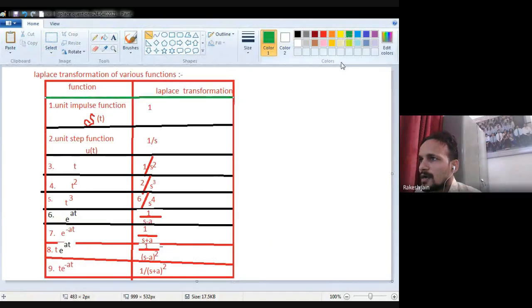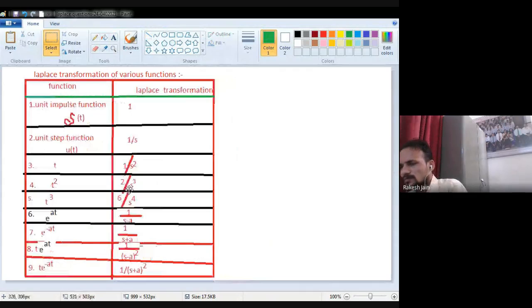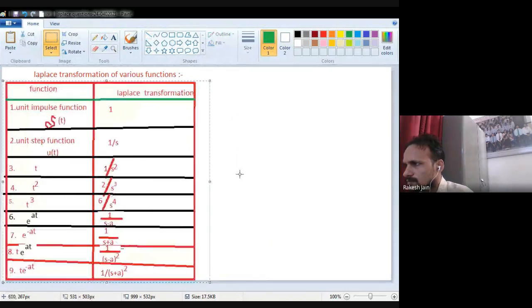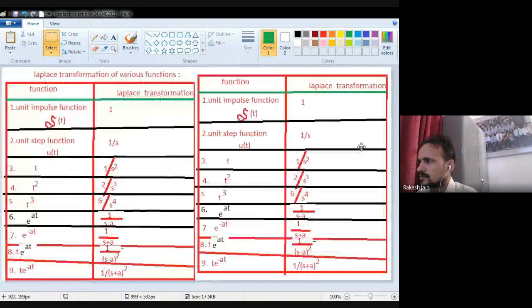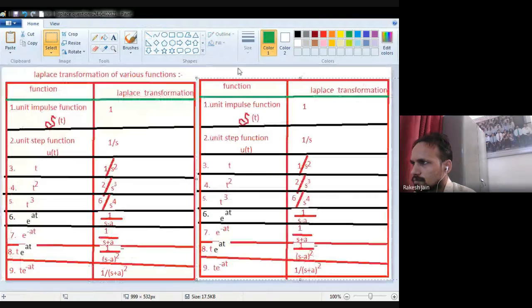Now see at the right hand side the next formulas and their answer.